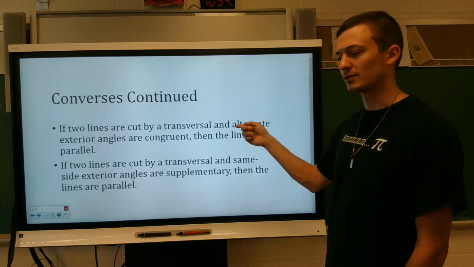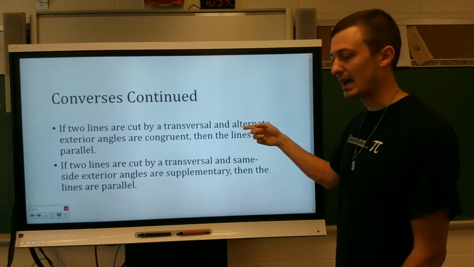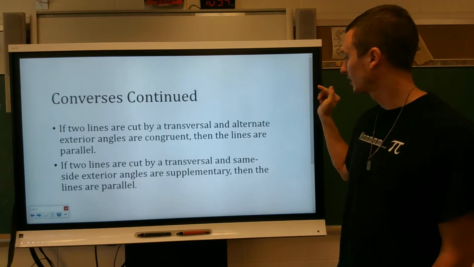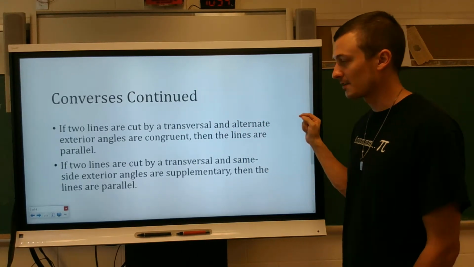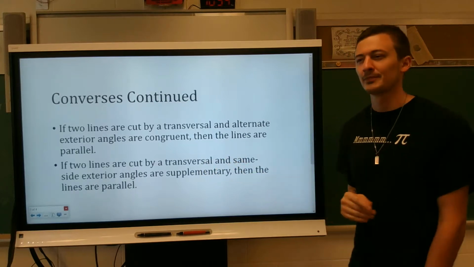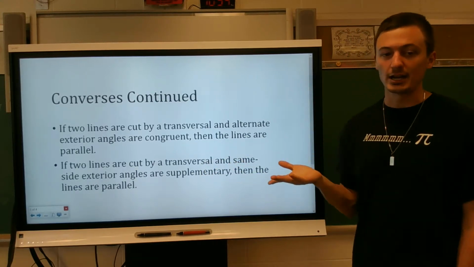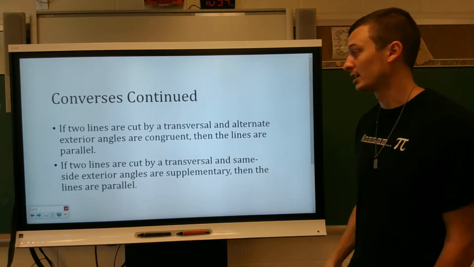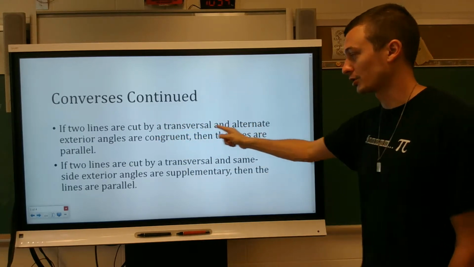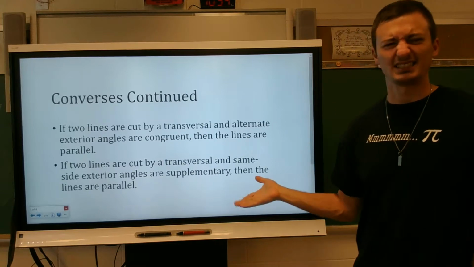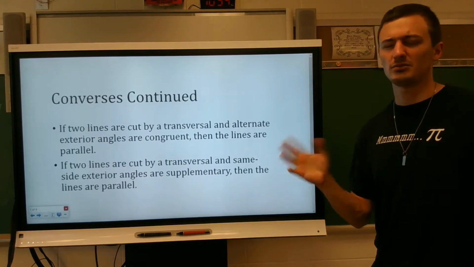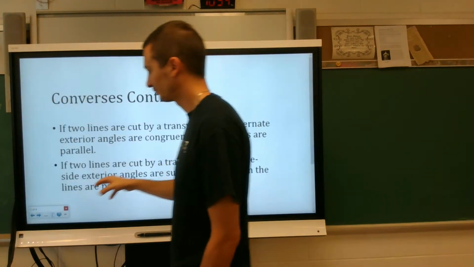Lines cut by a transversal have congruent alternate exterior angles if and only if the lines are parallel. Something like that. But again, you want to make it sound nice. You don't just want to say, if two lines are cut by a transversal and alternate exterior angles are congruent if and only if the lines are parallel. That doesn't sound nice.